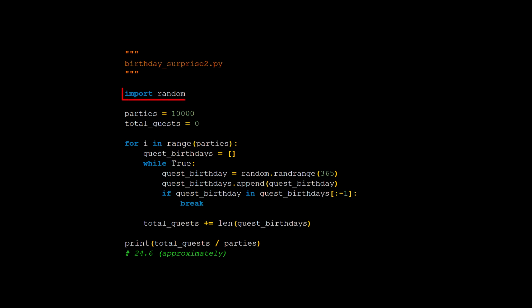We import the same random module, and we simulate thousands of parties, just like before. The total guests variable will add up all the people we let in the door for all the parties. For each party, we start by creating an empty guest birthdays list. As we open the door to let a guest in, we append their randomly selected birth date to the list. The if test checks to see if this new partygoer happens to have the same birth date as any of the previous people we let in the door.